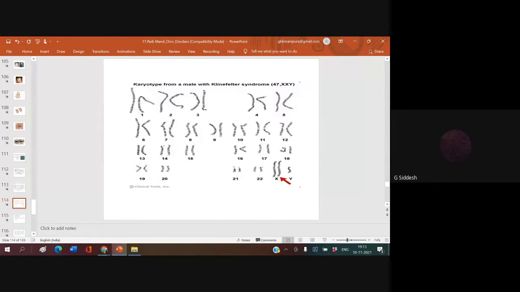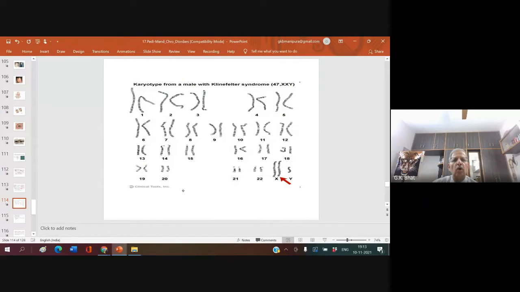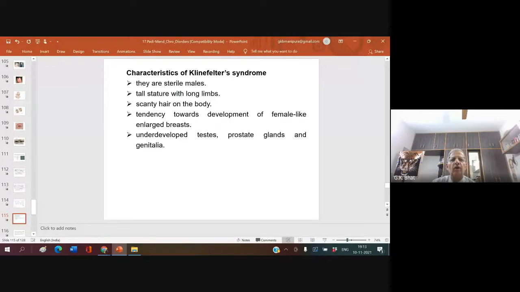Yes, sir. Look here. All chromosomes are in 2 copies, but the sex chromosome is in 2 copies plus a Y chromosome. So altogether there are 47 chromosomes. These individuals are called Klinefelter individuals.